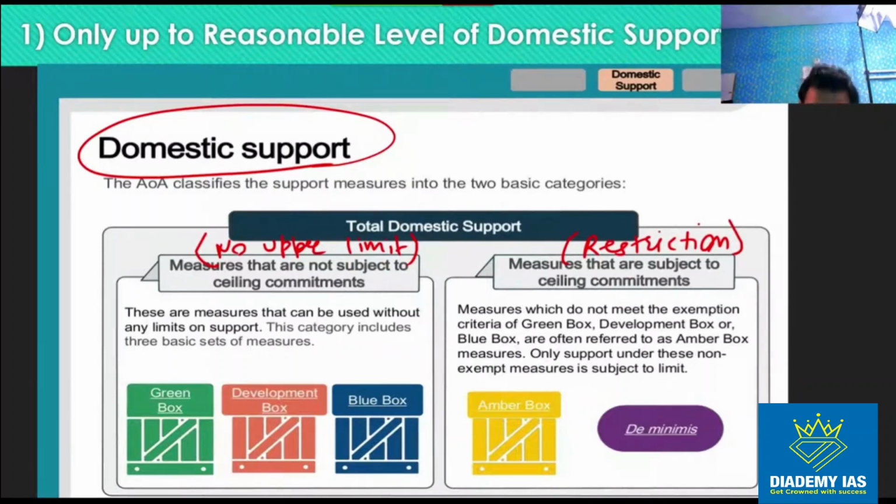So the first one, under which there is no limit, includes number 1 green box subsidy, number 2 development box subsidy, and third blue box subsidy. So green box, development box, and blue box, these are the three categories where there is no limit. Second category, first is amber box, and inside the amber box only there is de minimis, right? So there are 4 categories: green box, development box, blue box, and amber box. Out of these 4 categories, there is an upper limit only and only on the amber box, right?